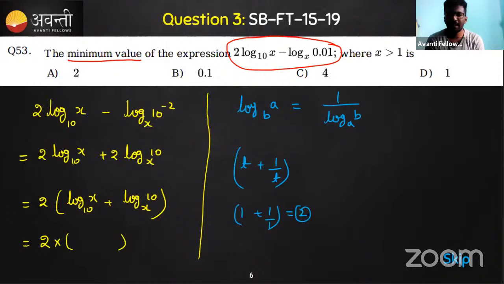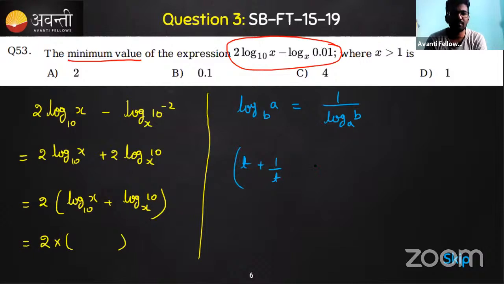Is there any value that you'll get less than 2? For example, if you take 0.1 plus 1 by 0.1, the other part will be a large number. 0.1 plus 10 becomes 10.1, greater than 2. Like this, you can answer very easily. So the minimum value it can take is actually 2 itself.